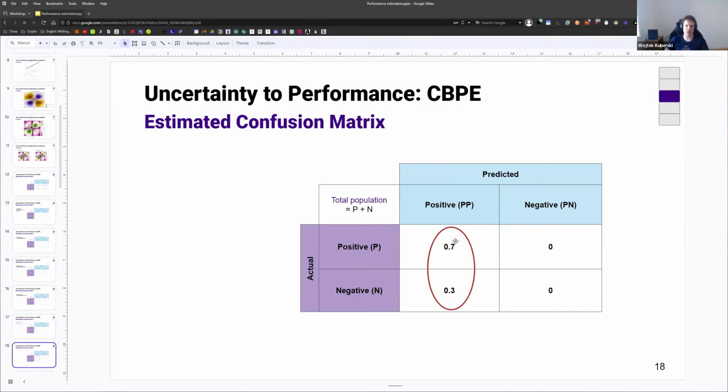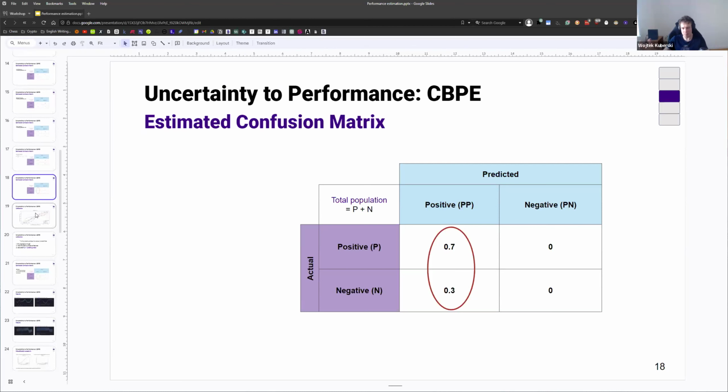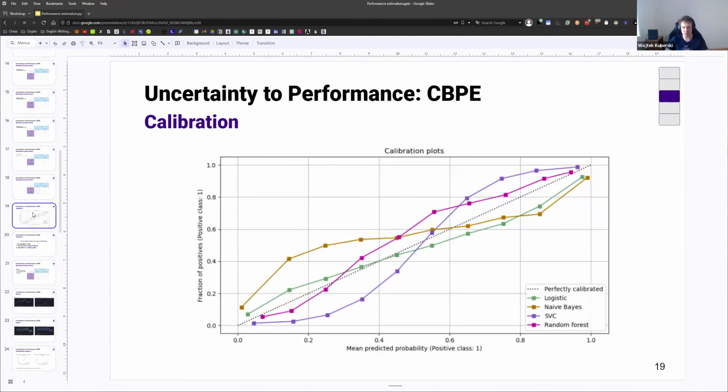But as I mentioned, unfortunately, these numbers here are not actual probabilities. So we'll need to turn them in some way into probabilities. Fortunately, there is a group of algorithms just for that. This is called calibration.